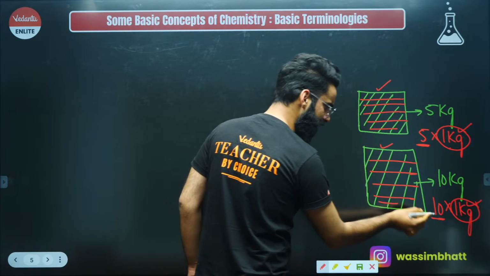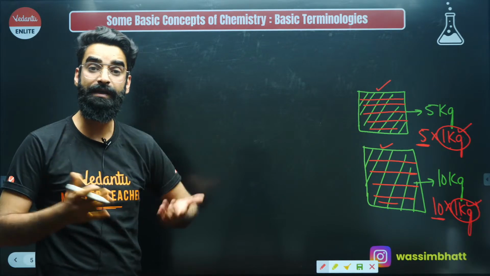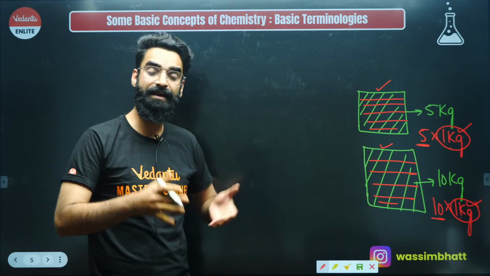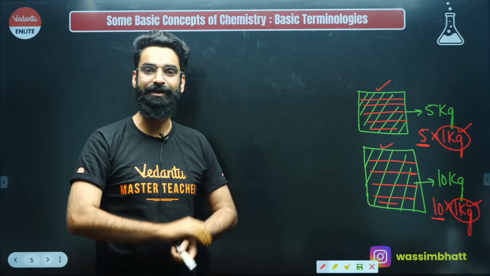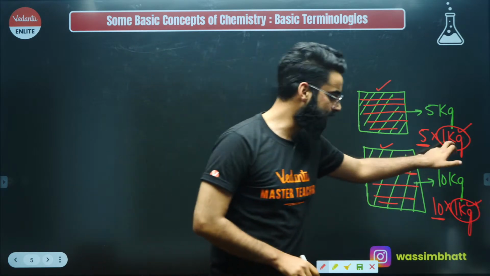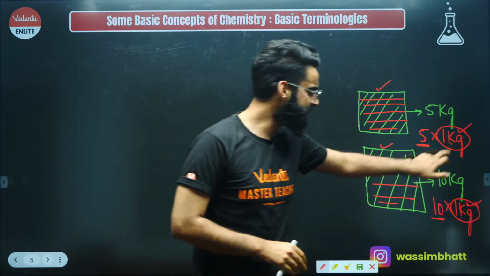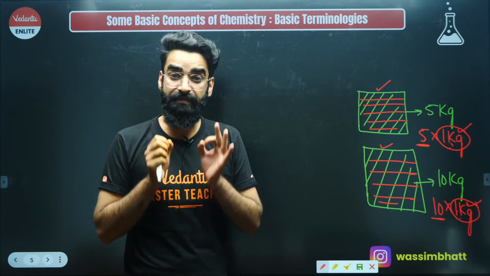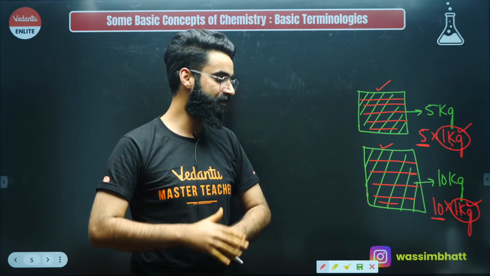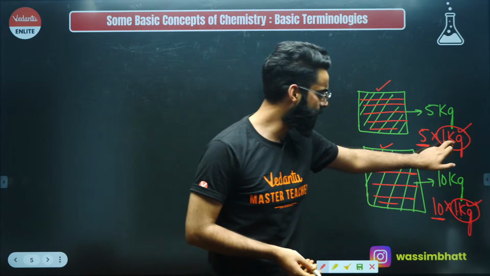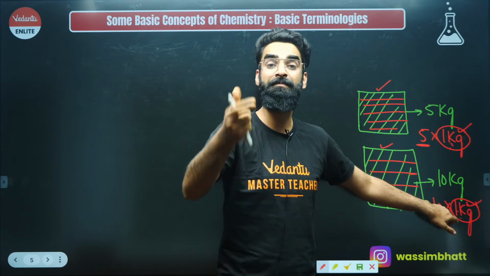Similarly, I can say this particular object is 10 times heavier than 1 kilogram. I am 75 times heavier than 1 kilogram, right? So basically, what am I exactly doing? I'm comparing the masses of different objects with 1 kilogram. So this 1 kilogram with which I'm comparing masses of different objects is going to be our reference. This is our standard with which we compare masses of different objects.